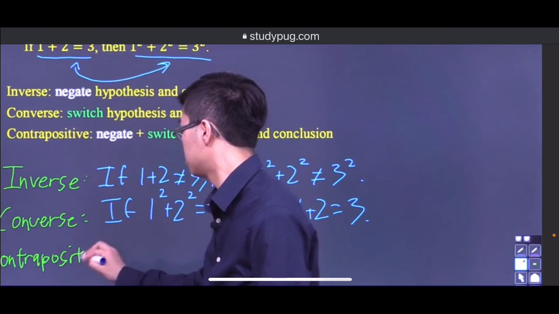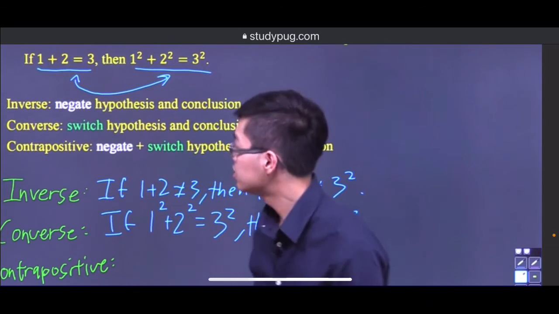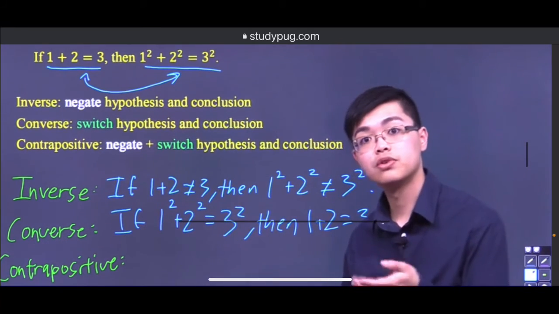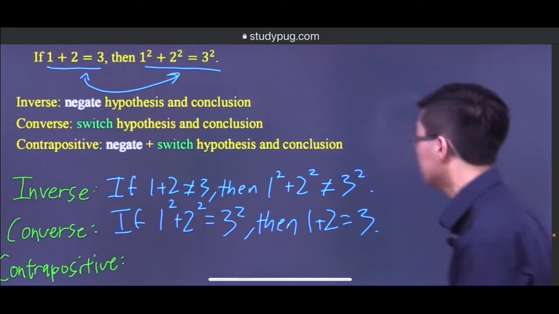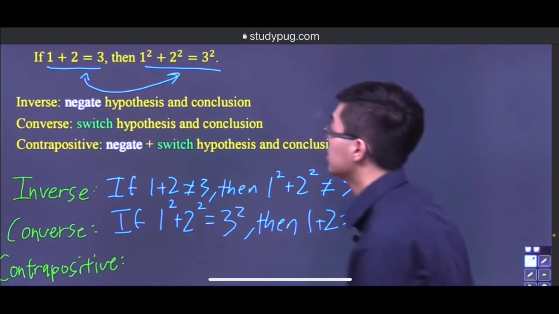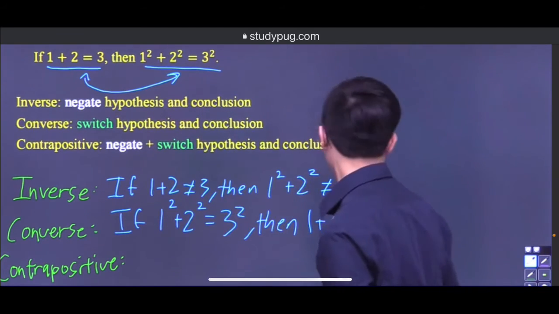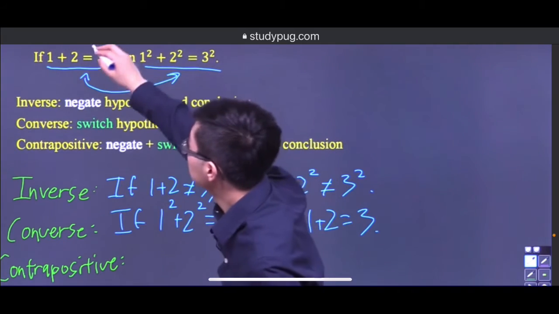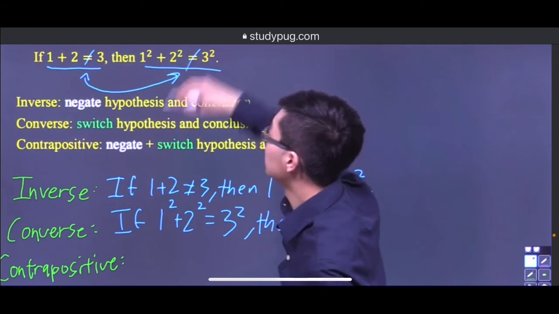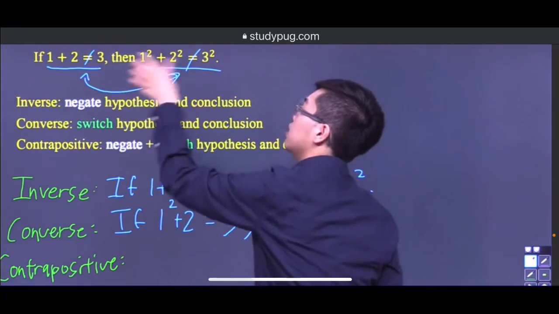So what is a contrapositive? Well, contrapositive involves doing both the inverse and converse, right? So here, what we're gonna do is switch them and negate them. So here, instead of equal, we have not equal, and here we have equal, not equal. So these are negated and we're switching.